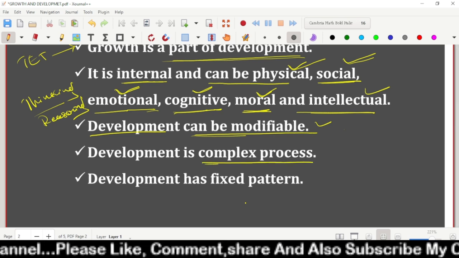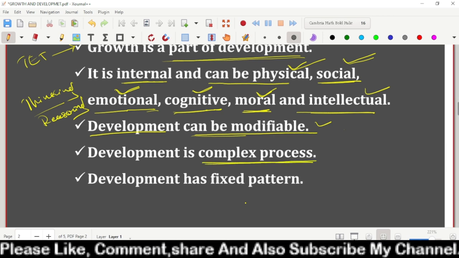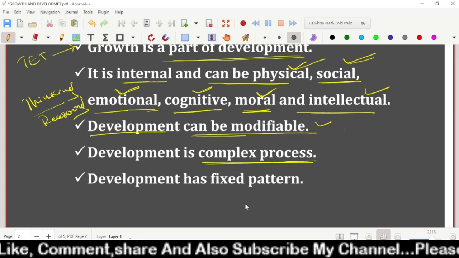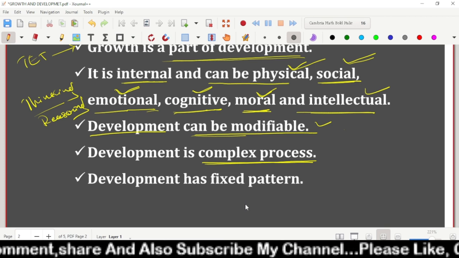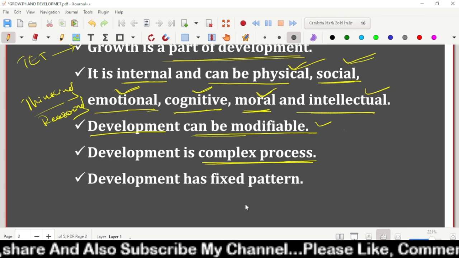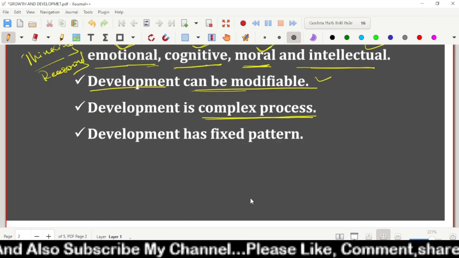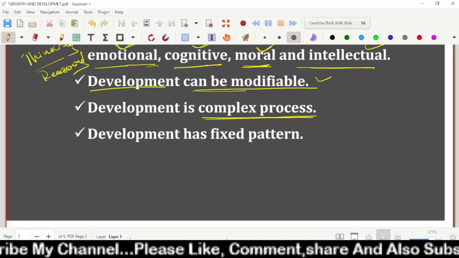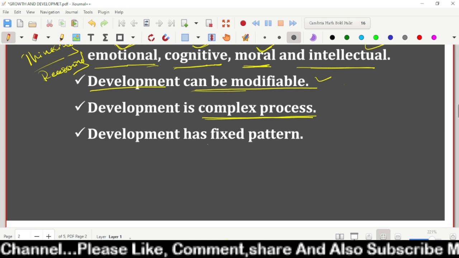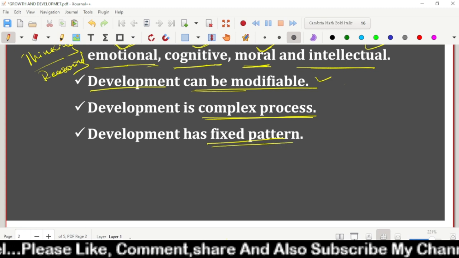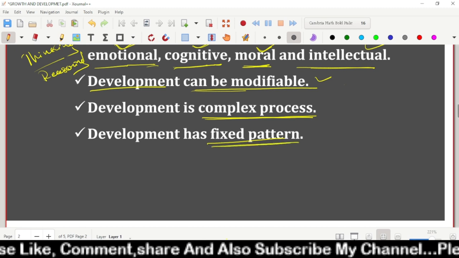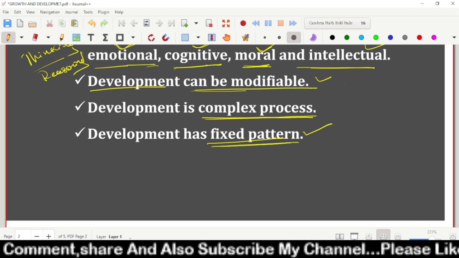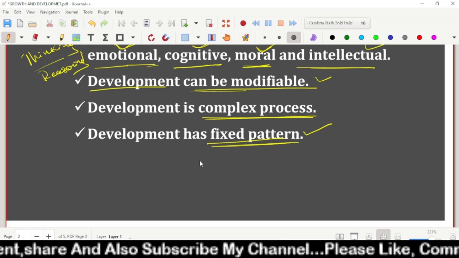It is a very complex process. In some children the development will take place very fast, rapidly, but in some students it will not take place fast. So development has a fixed pattern, which is also very important. According to that pattern, the development will take place. Later you will know the meaning of fixed pattern in the principles of development.